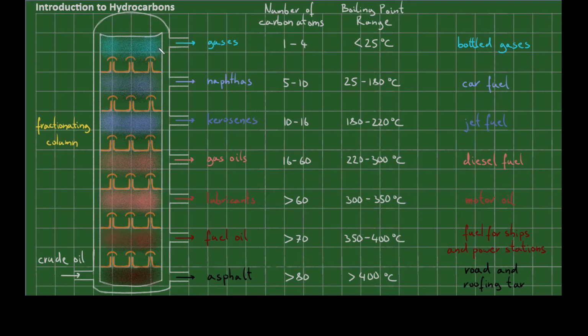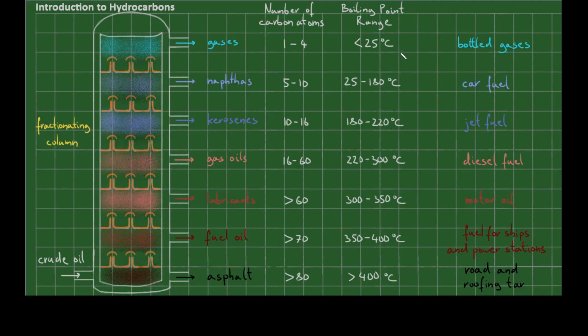Turns out that the boiling point of hydrocarbons is linked to the number of carbons present. The higher the number of carbons, the higher the boiling point. Or conversely, the lower the number of carbons present, the lower the boiling point. This means that we can use the boiling points to separate hydrocarbons based on the number of carbons they have.